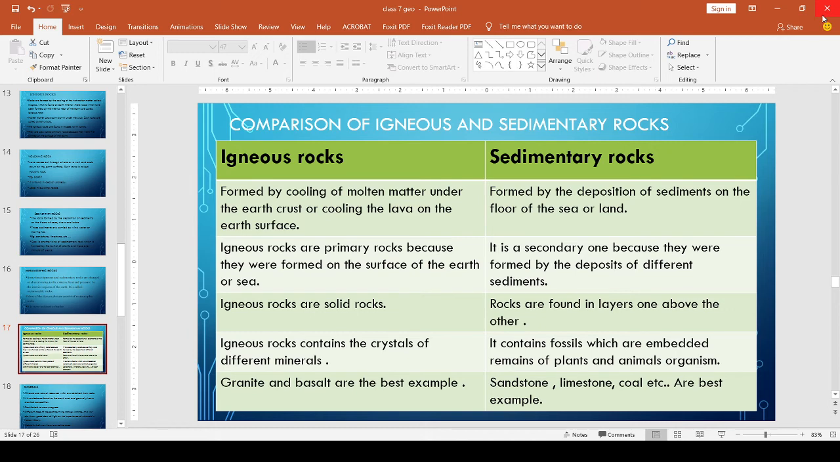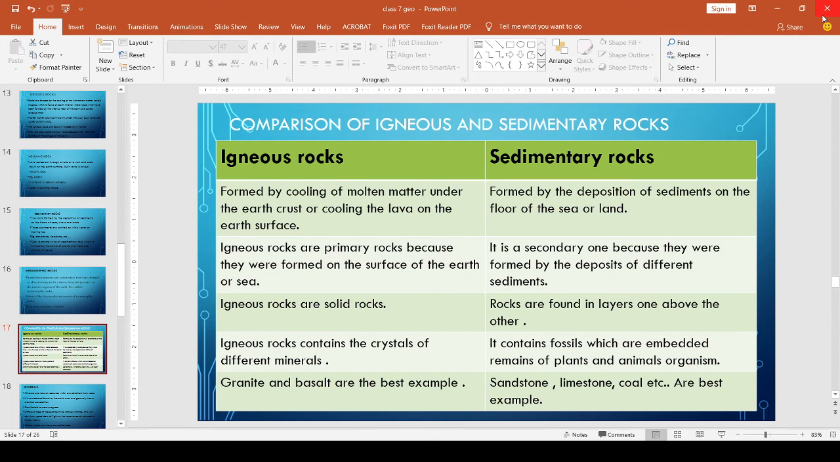Then, second point. Igneous rocks are primary rocks because they were formed first on the surface of the earth. But sedimentary rocks are secondary because they were formed by the deposits of different sediments. First these sediments are deposited, and after this deposition, they form sedimentary rocks. So it is a secondary one. Then, igneous rocks are solid rocks, while sedimentary rocks are found in layers, one above another.